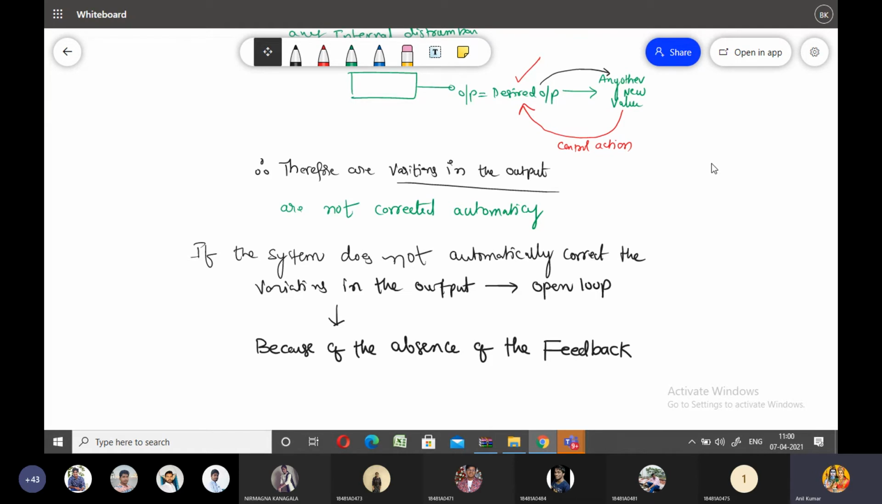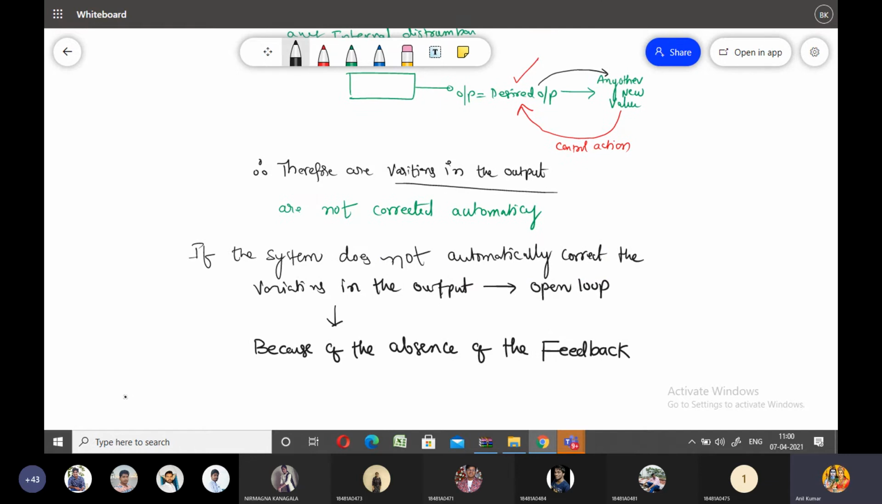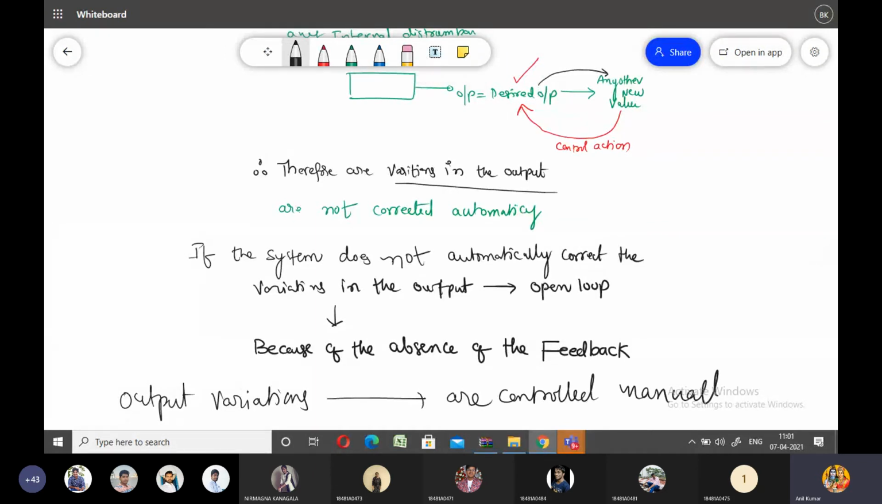So you need to control those variations manually. Output variations are controlled manually. In open loop, this is a very important one. Those output variations are not at all controlled automatically. You need to correct those variations manually in open loop control systems. This is a very important point in the open loop control system.